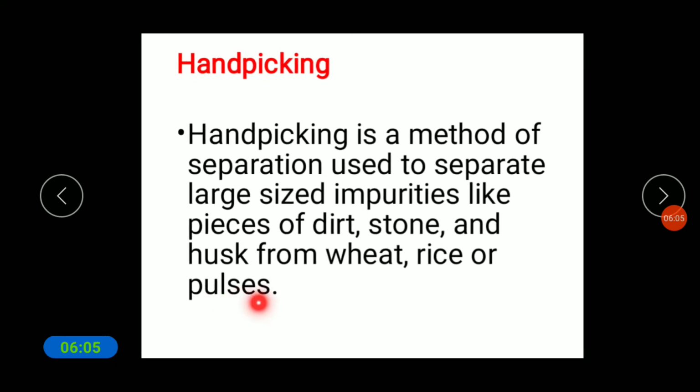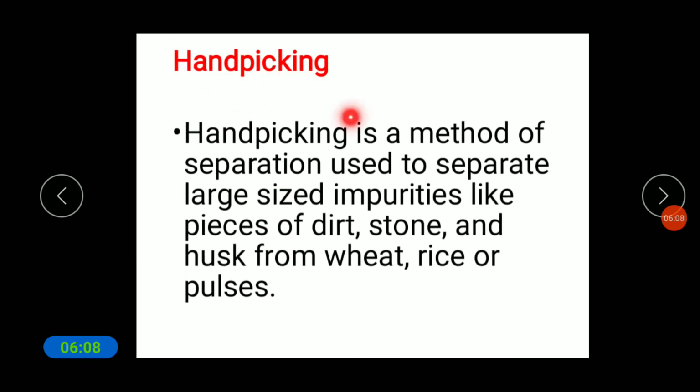So hand picking is one of the processes of separation. By this process we separate the large sized impurities by hand. In the wheat, rice and pulses there are unnecessary substances which cannot be useful for us. For that purpose we remove them by hand. So it is the hand picking process.